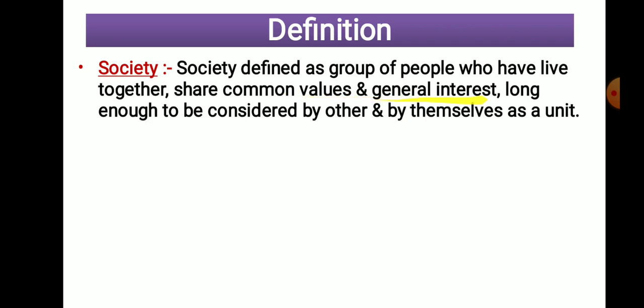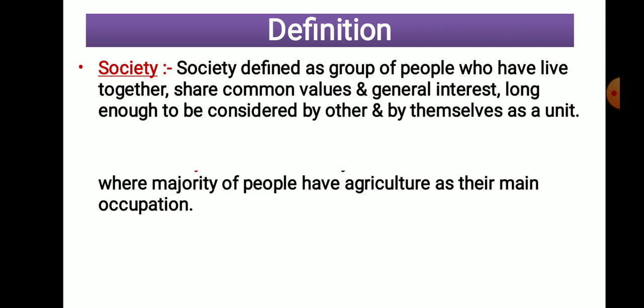That means we share our sorrows, joys, everything with our relatives, friends, neighbors. And long enough to be considered by others and themselves as a unit. That means unitedly we live with the neighbors and friends. We try to establish unity among ourselves. So that particular group is referred to as a society.